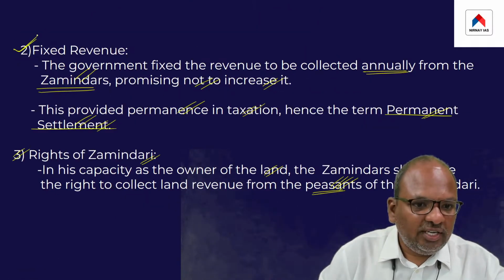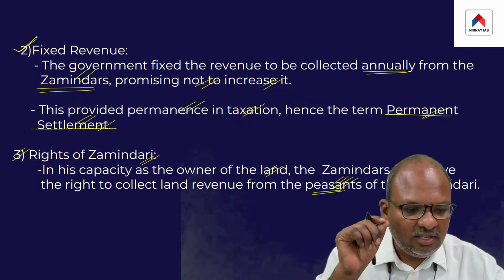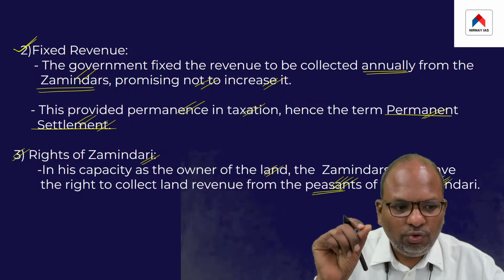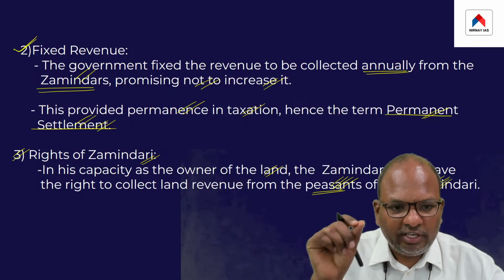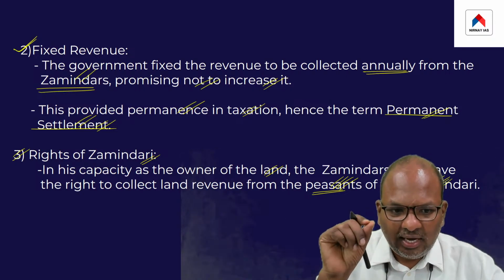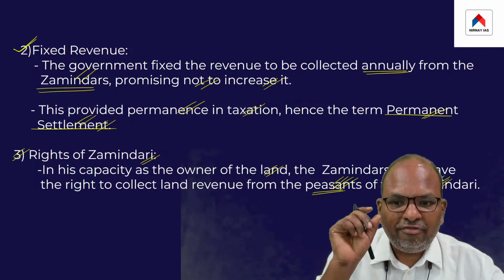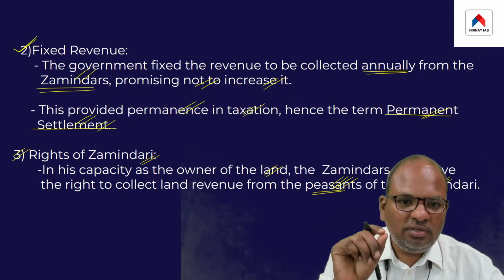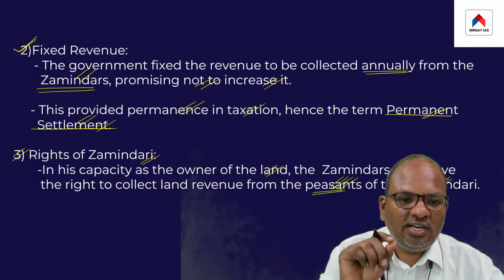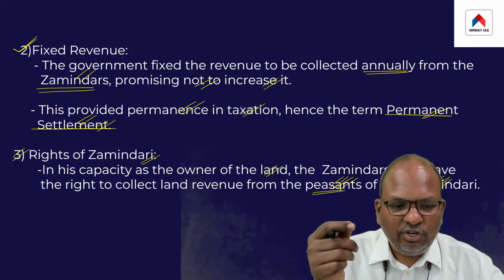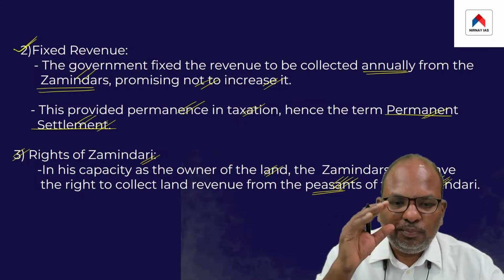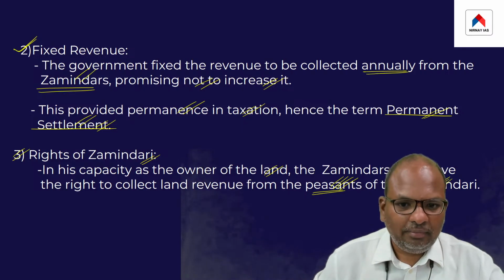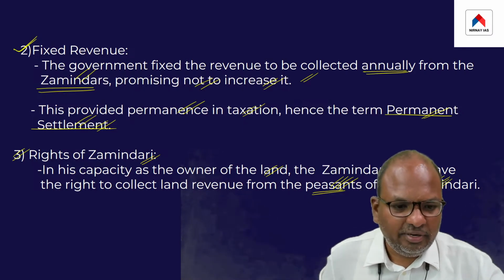Then the zamindars were required to pay a fixed land revenue annually to the British. And the British promised to the zamindars that they would not increase land revenue annually. The British promised to collect land revenue at a fixed rate, the same rate. This was promised by the British.